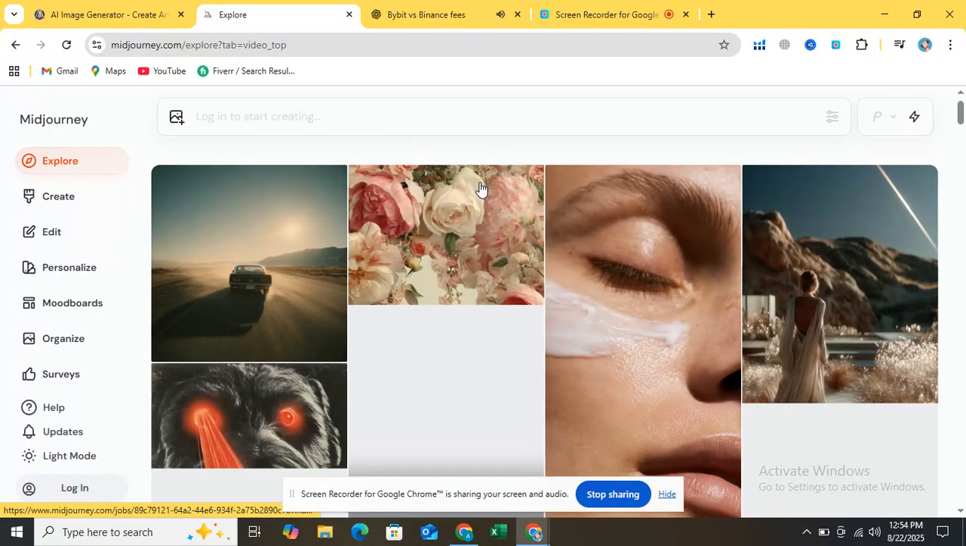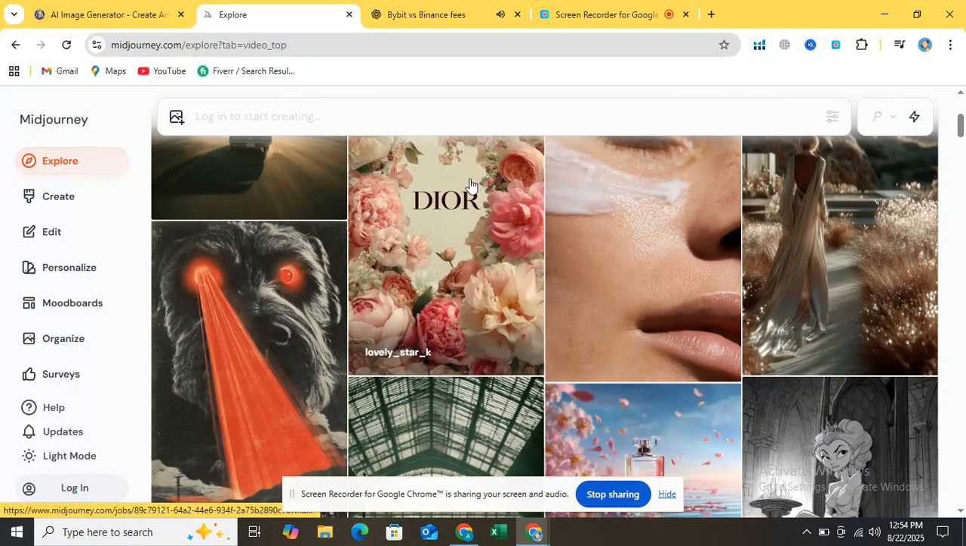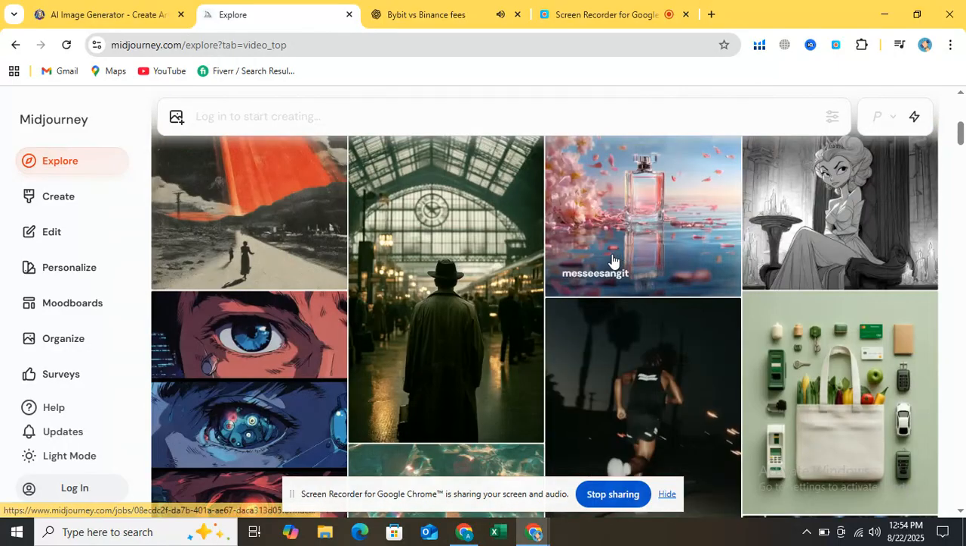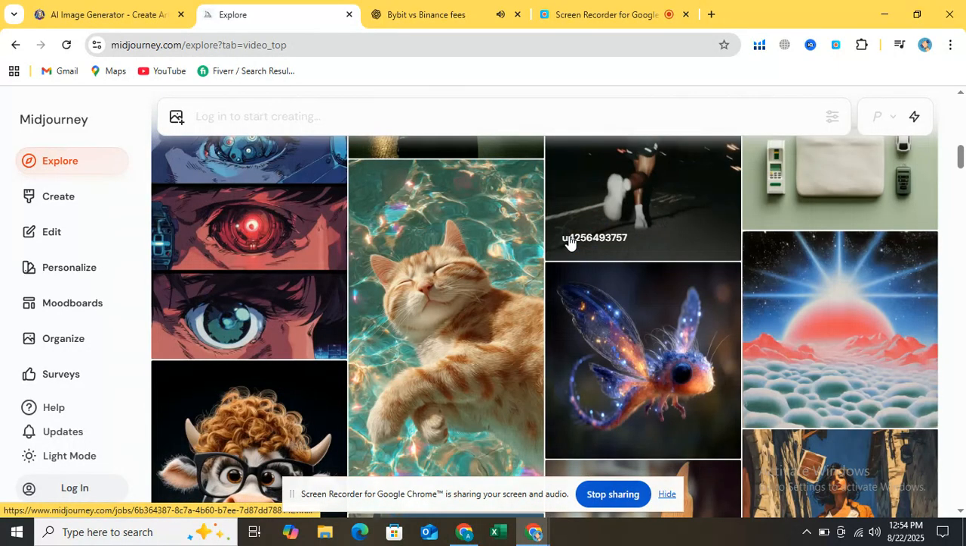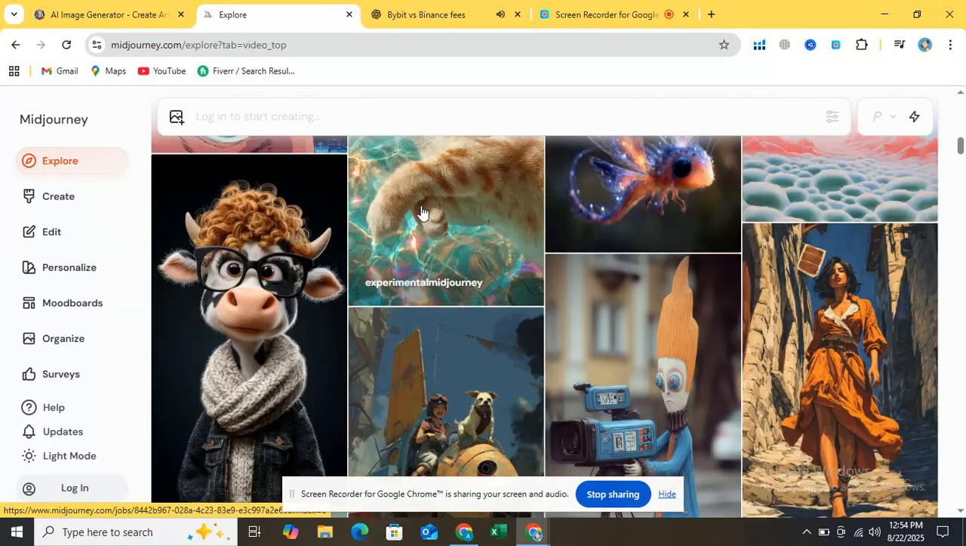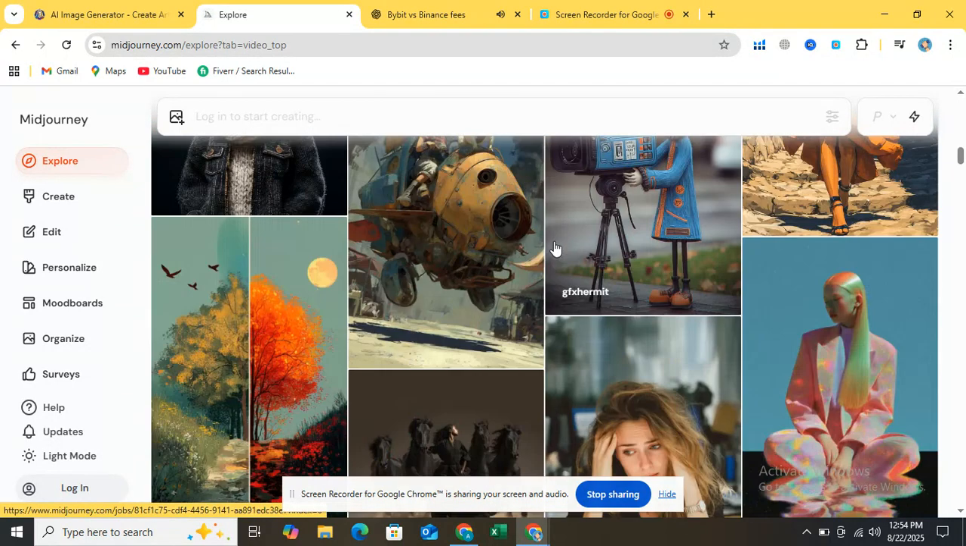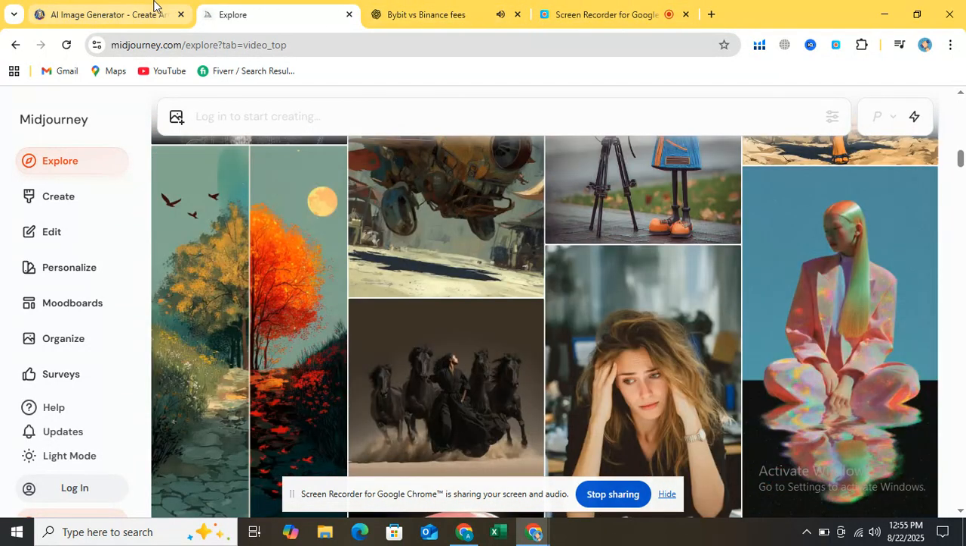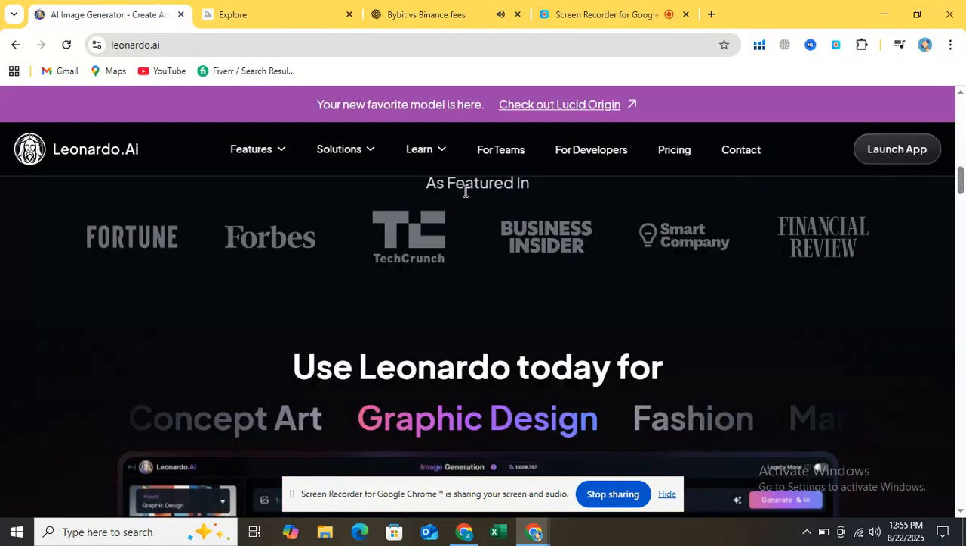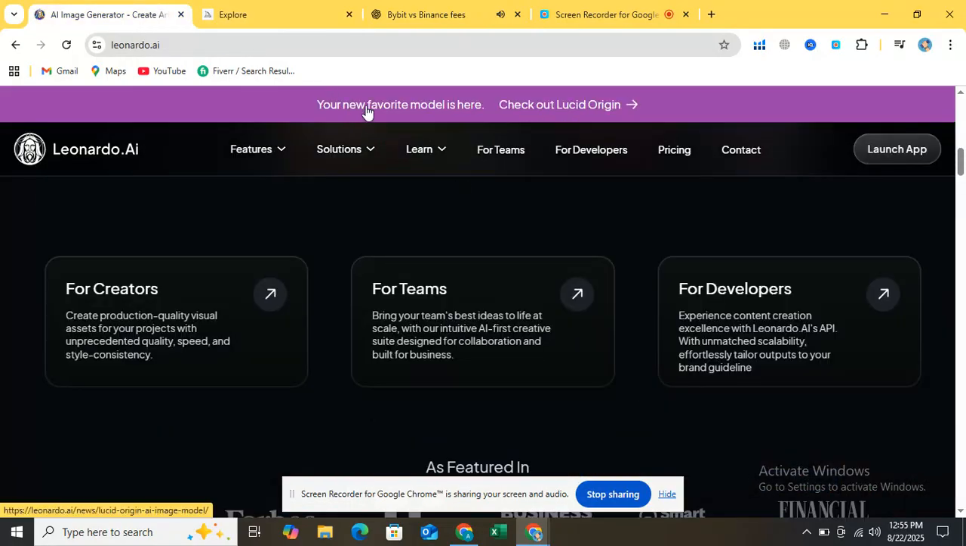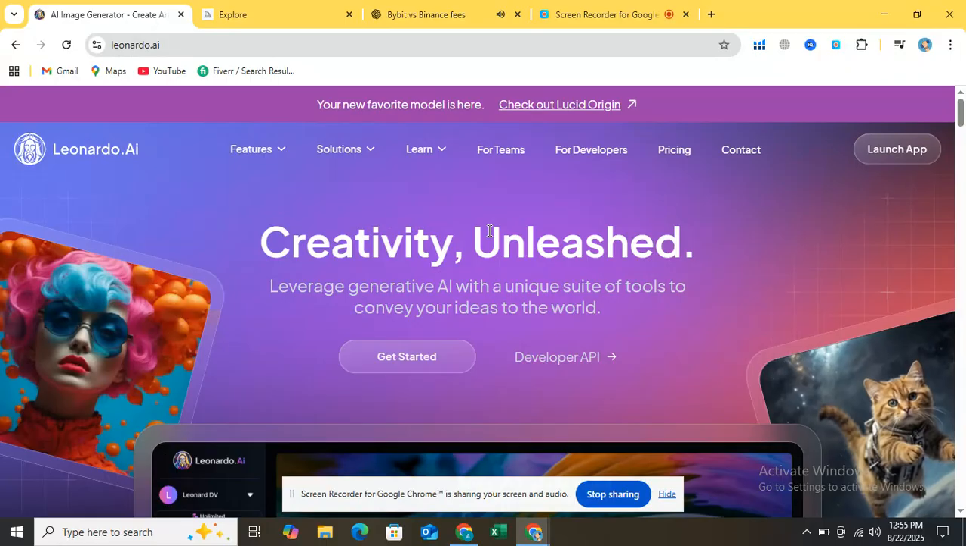Final verdict. Choose Leonardo AI if you want easy web-based use, free or cheaper option, custom model training, editing tools like in-painting and AI Canvas. Choose MidJourney if you want the best photorealistic and cinematic art, community-driven creativity on Discord. Stunning results with minimal tweaking.